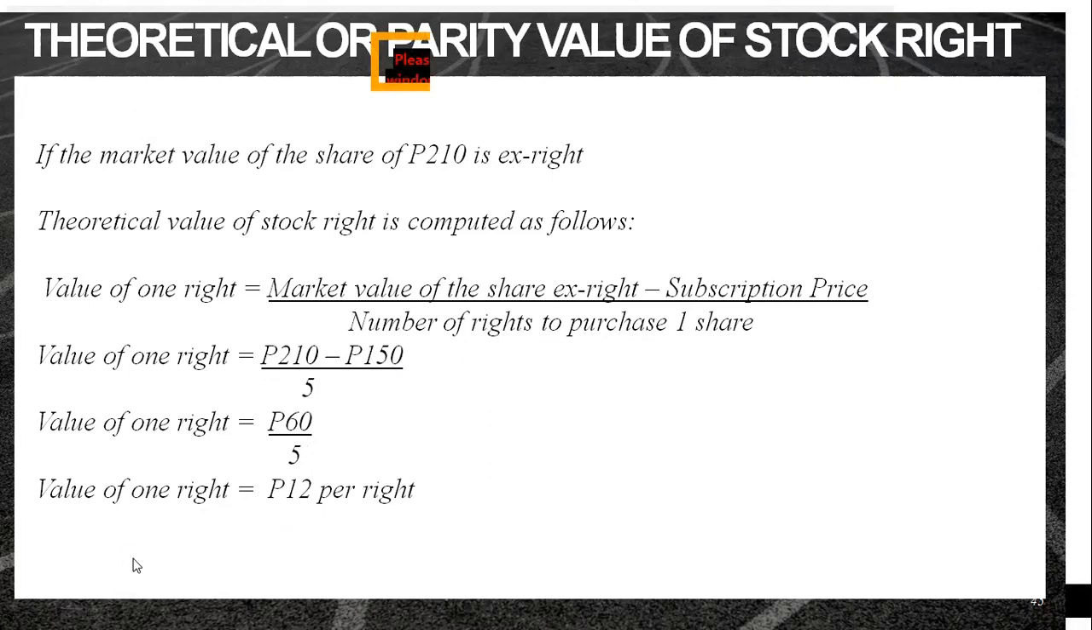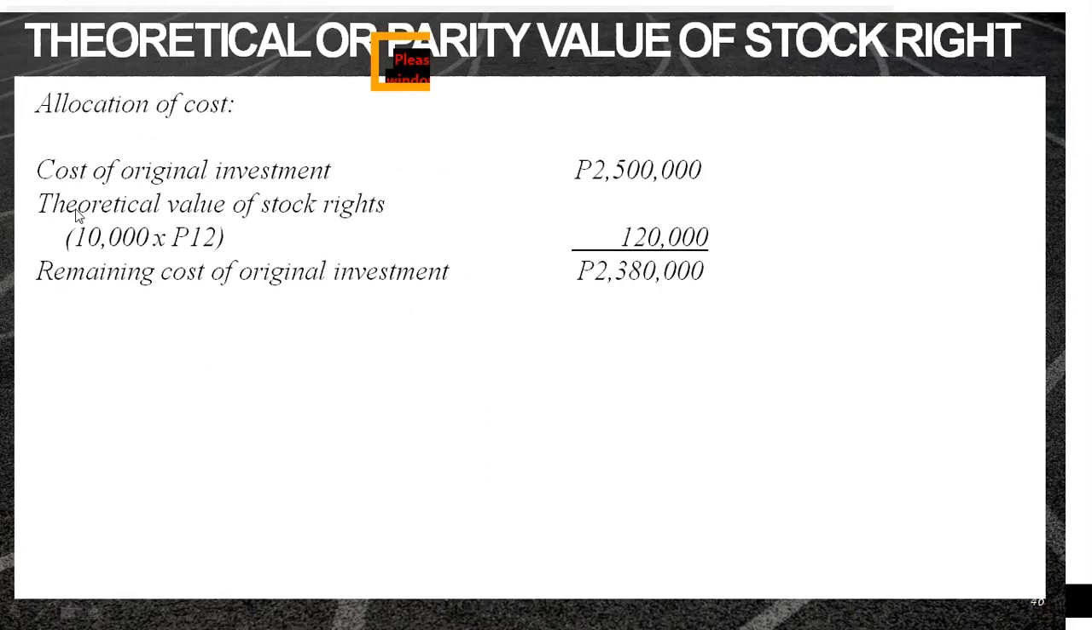So, now we have the ex-right. How do we allocate? If the original cost is 2.5 million, and the theoretical value of the stock rights is 10,000 times 12, that's 120,000. So, the remaining cost of the original investment is 2,380,000. That is the amount that remains of the original investment. If we record this, we debit stock rights for 120,000 and credit investment in equity securities for 120,000, so that what remains is 2,380,000.